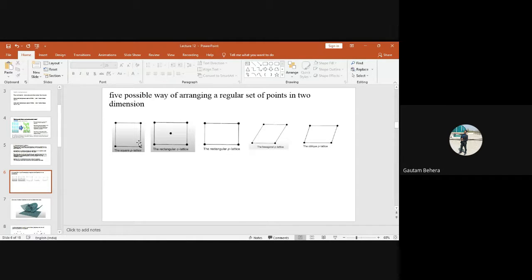But if you try something else, suppose, can anybody guess, if I repeat an equilateral triangle in 2 dimensions, can I get a whole lattice structure? My question was, if I take a triangular shape, an equilateral triangular shape unit cell, and I repeat it in 2 dimensions, can I get a whole crystal lattice?